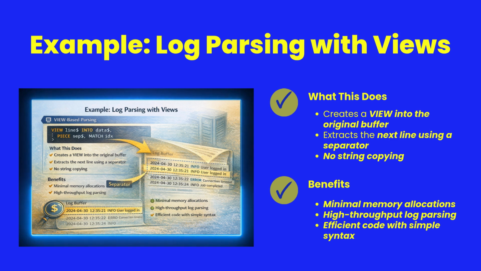This statement demonstrates view-based parsing in Sheerpower. Instead of copying each line from the log file, the program creates a view into the original data buffer. The piece operation selects the next segment using the separator, allowing the program to process the file line by line. Because no new strings are created, memory allocations are minimized and performance remains high. For AI-generated code, this means efficient parsing can be produced without requiring the model to understand complex low-level optimizations.